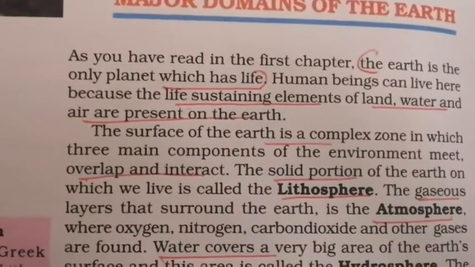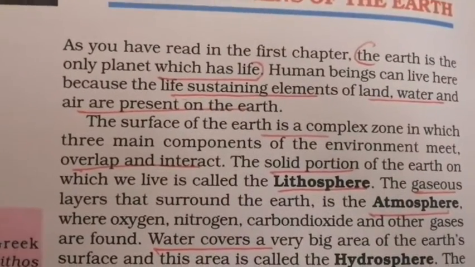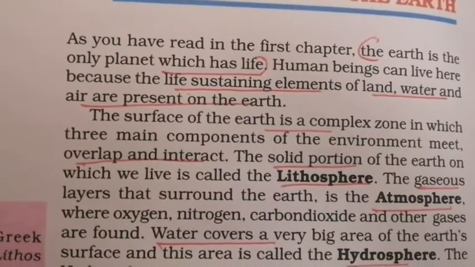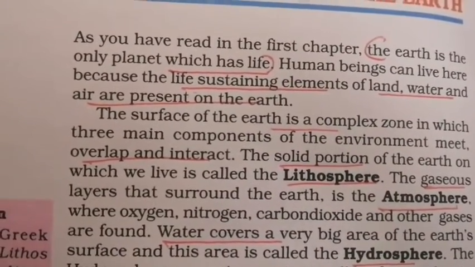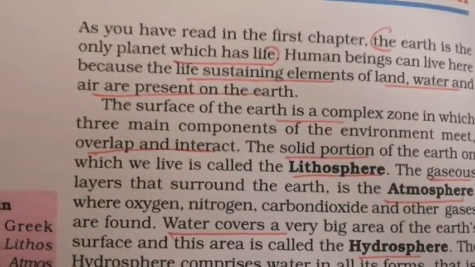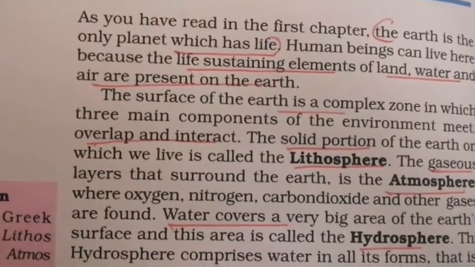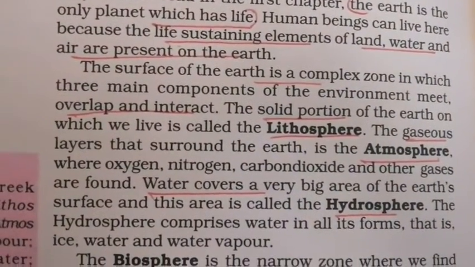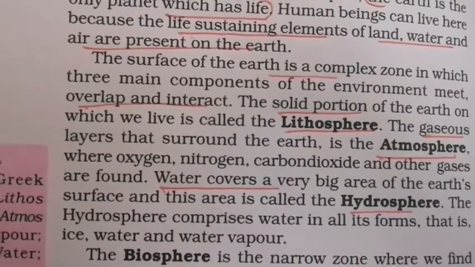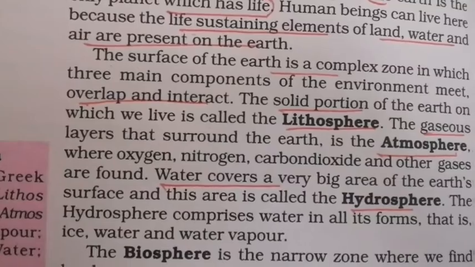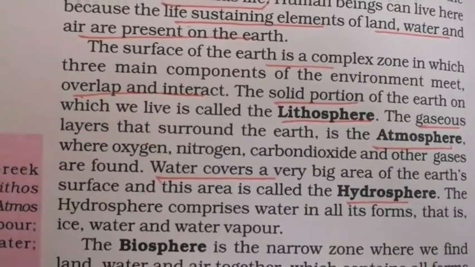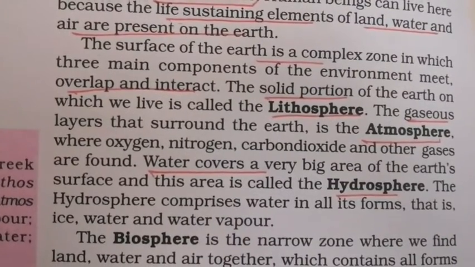So earth is the only planet which has life, isn't it? So human beings can live here because what is the reason? Life sustaining elements. What are they? Land, water and air are present on the earth. Okay. So the surface of the earth is a complex zone. It is not very simple, in which three main components of the environment meet, overlap and interact. Okay. So we are going to see what are the three major layers.